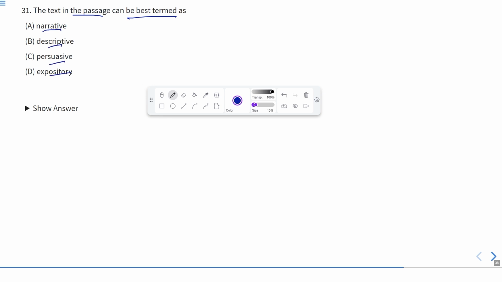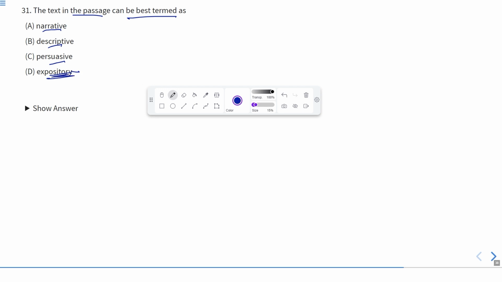Now, narrative refers to when we narrate some story. It is not actually a story about any person. In fact, in this passage we can see various facts or events which are described. Descriptive is when we describe either a picture or some composition, like a picture composition. Narrative is storytelling. Persuasive is when we instigate someone to do something, whereas we have not motivated anyone in this passage.